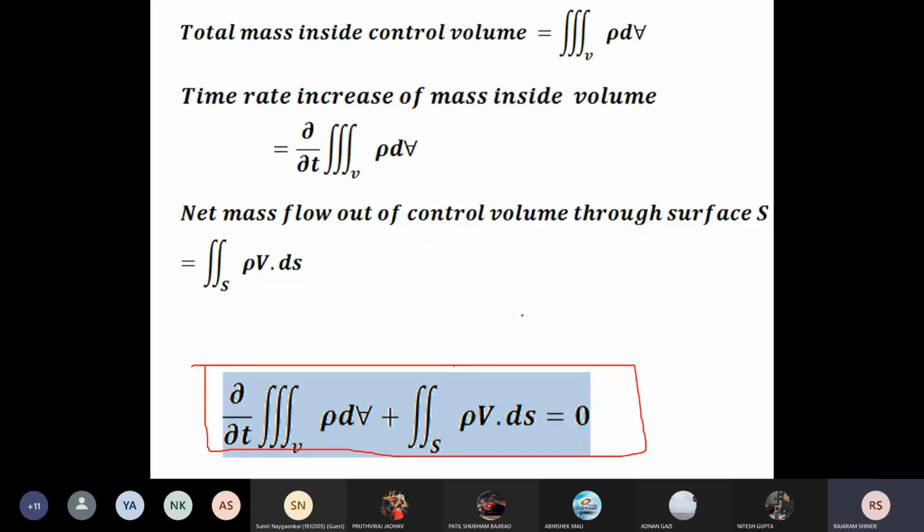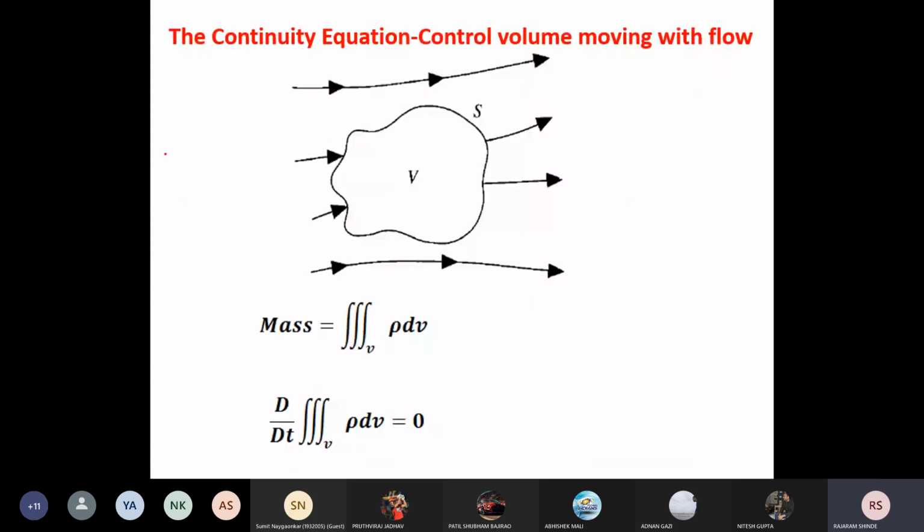Okay, now after deriving this, I will keep this as it is, and after this I will go for the new model. Now you have to remember this equation. This is the integral form of the governing or continuity equation in the conservation form. Now the next model for deriving the continuity equation is a control volume, and now this control volume is moving with the flow.